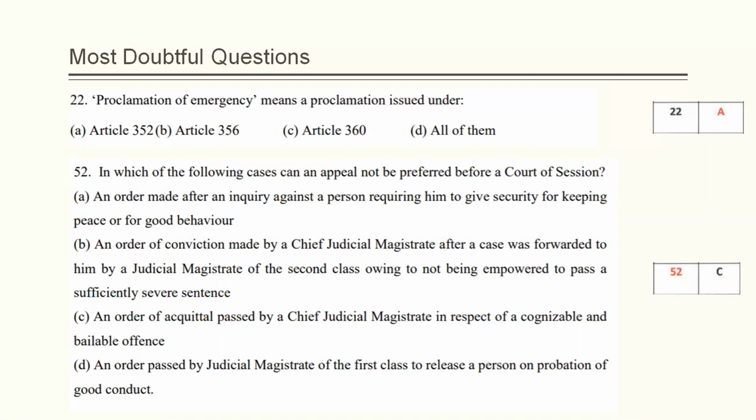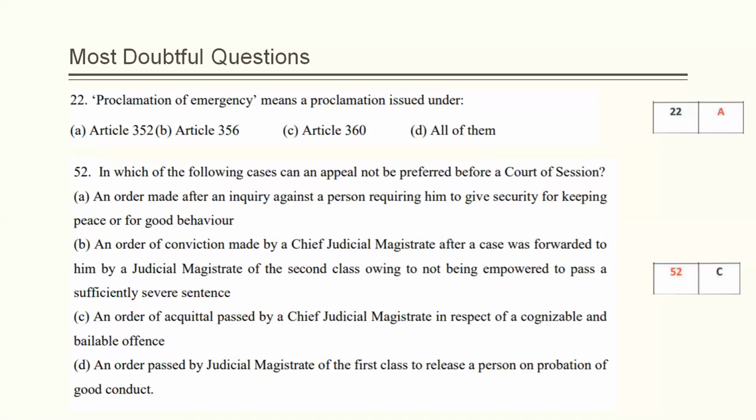The option given by NLUD is correct because when you read section 378 of CRPC, it simply states that section 378 covers the cases in which appeal can be filed in case of acquittal, and section 378 clause 1 subclause A talks about cognizable and non-bailable offense. And here in the question paper, the answer, that is option number C, states cognizable and bailable offense.